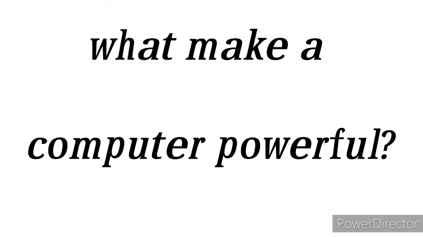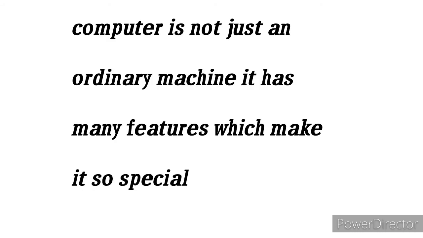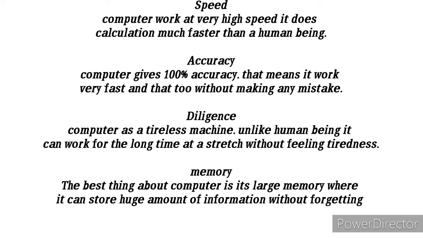What makes a computer powerful? Speed. Computers work very fast. It does calculations much faster than a human. Accuracy. Computer gives 100% accuracy. That means that it works very fast without making any mistake.